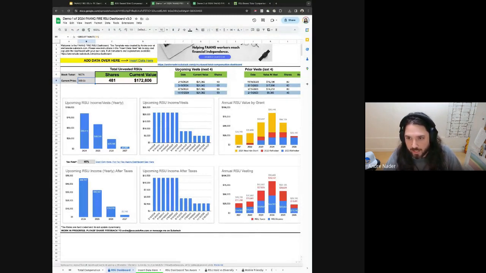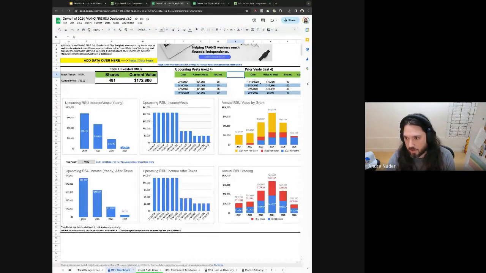And you can see here, again, just getting more insight and understanding into your vests, both past and future. These are the upcoming vests that you have. And then over here are the prior vests. One understanding here is on the value at vest for prior vests. The way that the dashboard works is all future vests will be valued based on the current price today. If you're looking at past vests, the value is based on the price on the day of vesting. So there's a little bit of differences going on like what is the value of your vest.